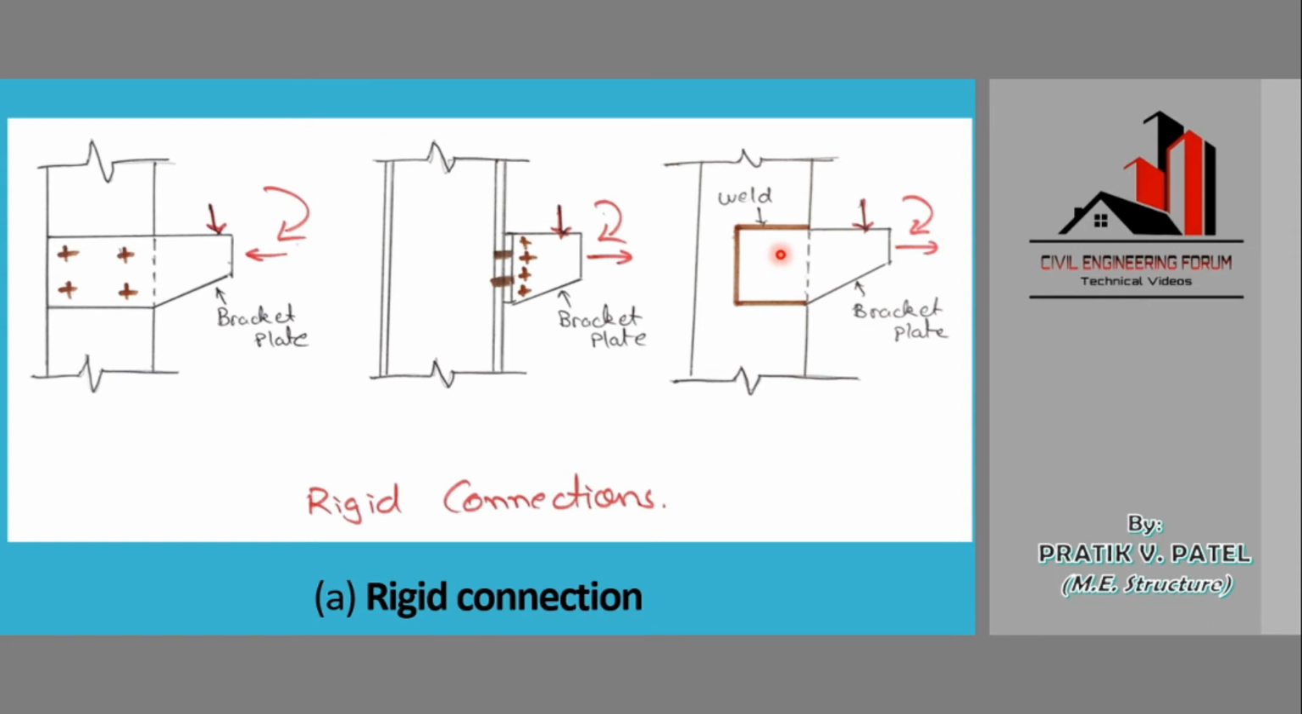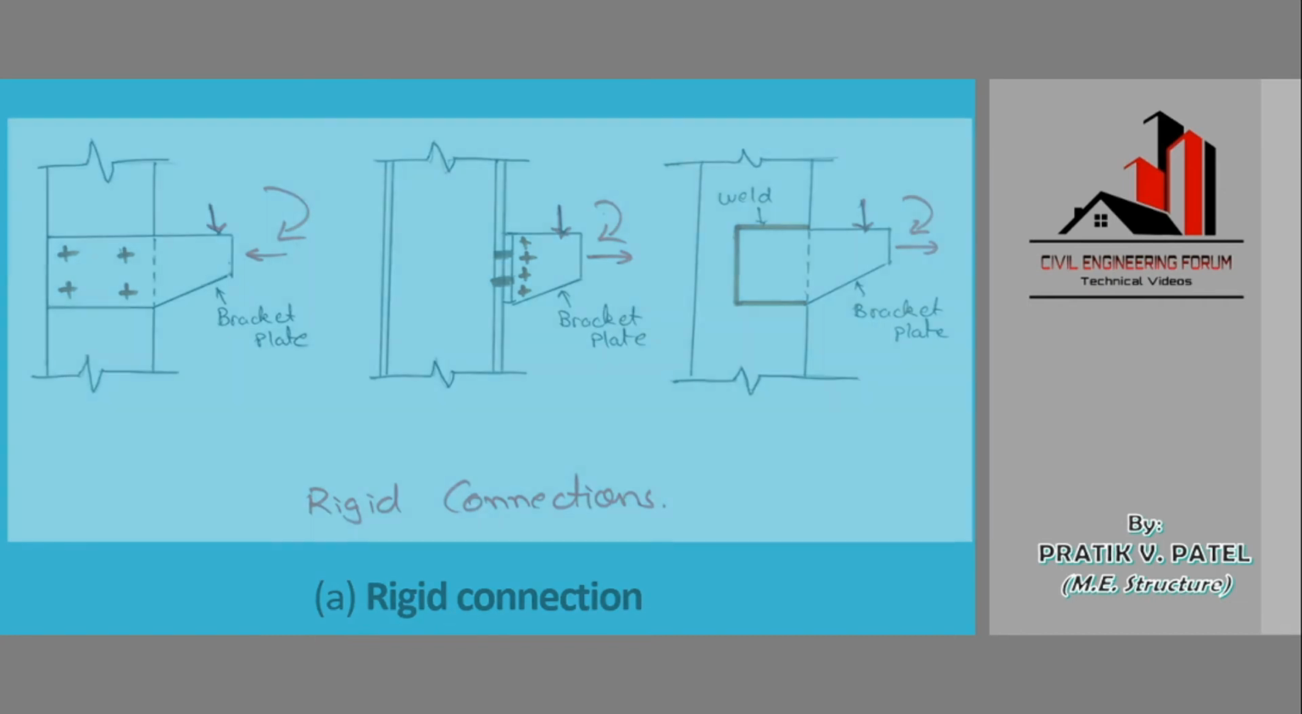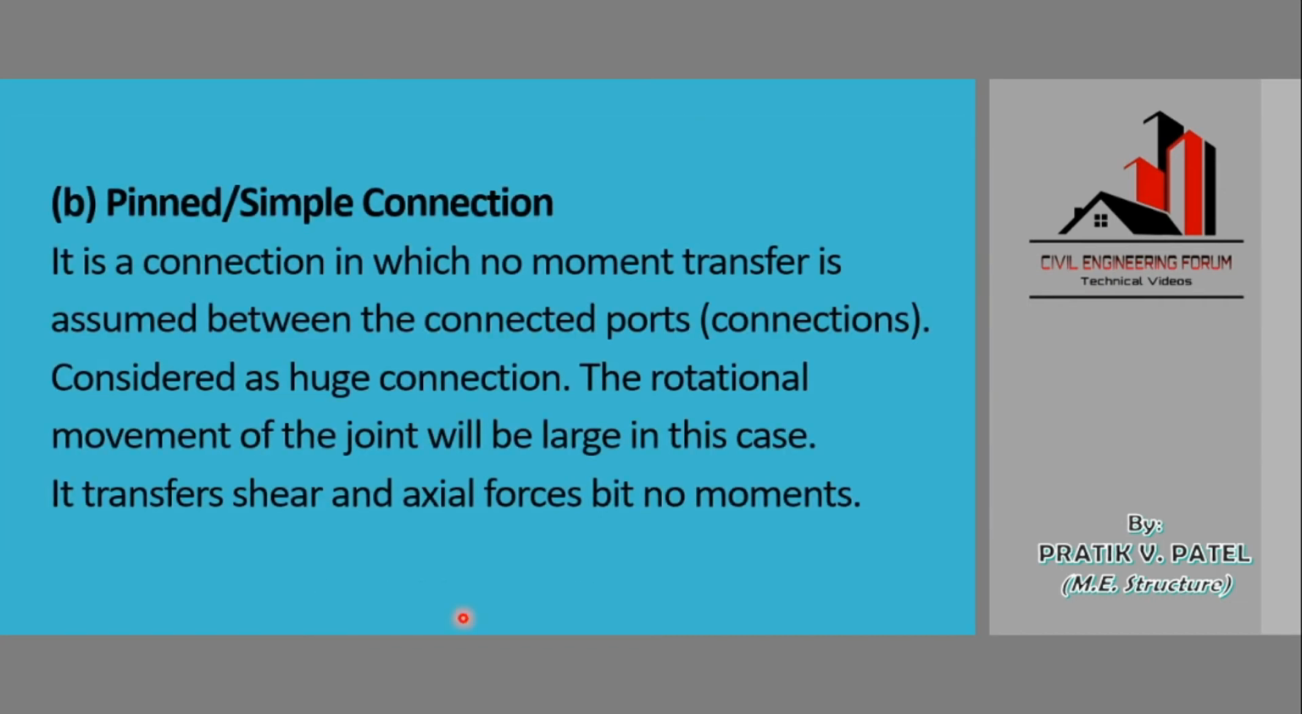So this was the first type of connection we showed, rigid connection, and the second is pinned or simple connection. It is a connection in which no moment transfer is assumed between the connected parts. So out of the three things we saw, axial force, shear force, and moment, only the moment does not get a reaction, which means if we turn anything, it will be able to turn around.